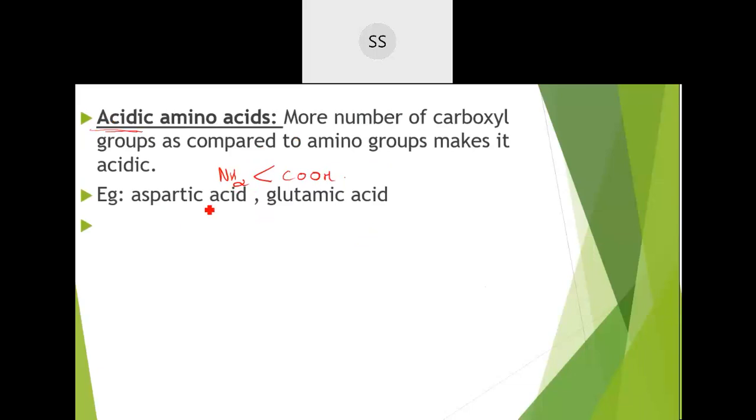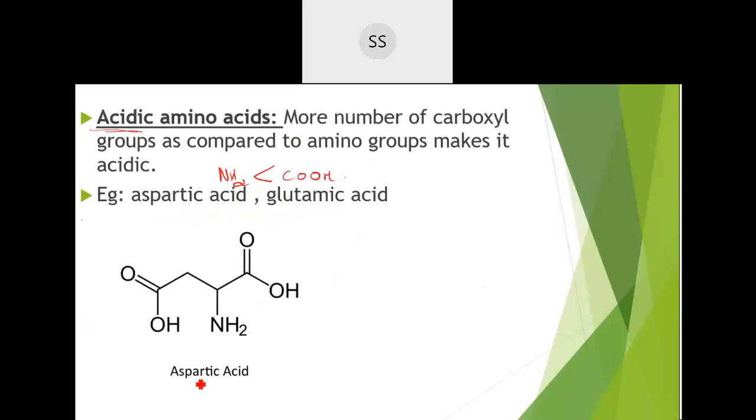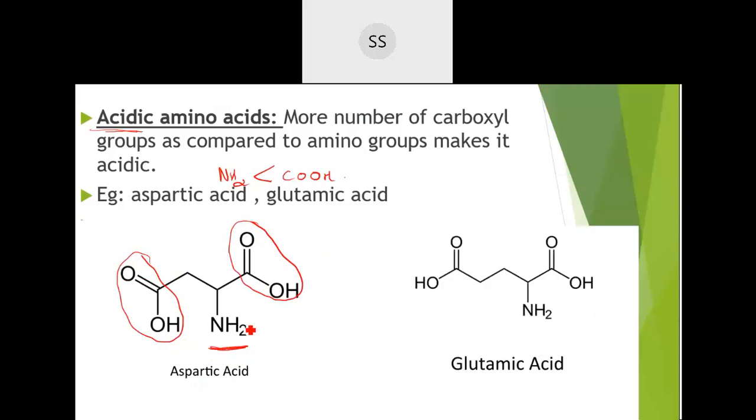Example, aspartic acid and glutamic acid are the examples. The name itself has the acid name there, so you can connect and remember at least. Aspartic acid, structure wise, is like this. You can see two carboxylic acid groups are there and only one amino group is present. On the other side also, you can see one on this side and one on the other side, and only one NH2 group. So glutamic acid and aspartic acid are acidic amino acids. That was the classification based on the nature of amino acid.